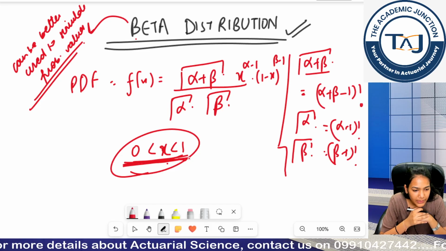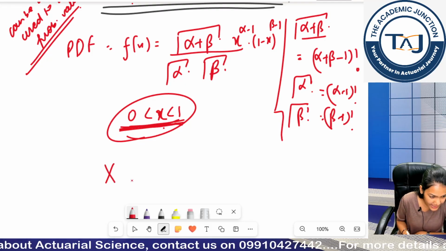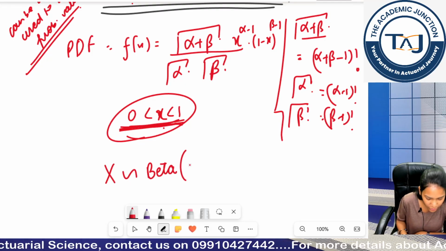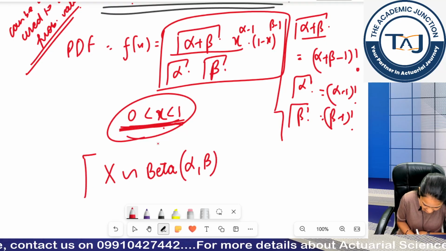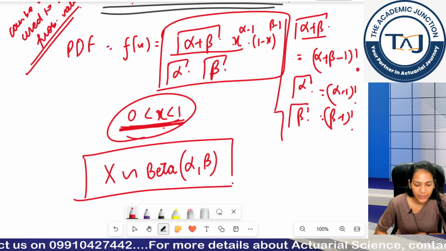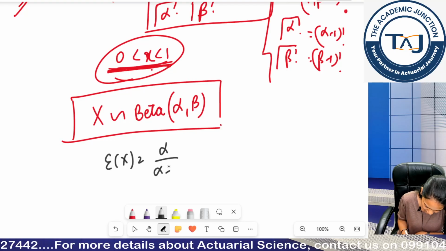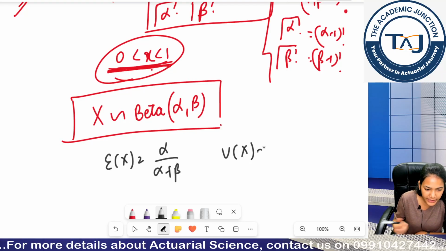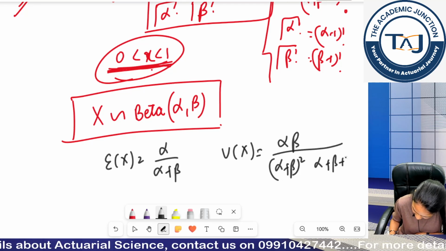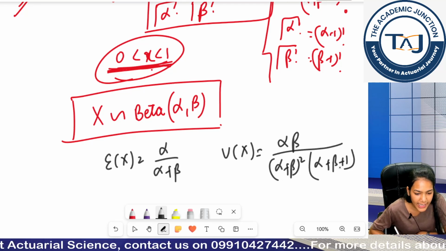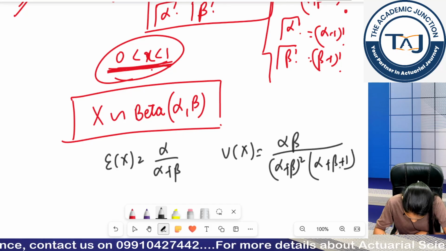Clear? Shall we move forward? So I can write x is a random variable that follows the beta distribution, and what are the two parameters you can see here? Alpha and beta only. So beta(alpha, beta). Now if I talk about its mean and variance, the mean is alpha upon alpha plus beta, and the variance is a little complicated. It is alpha beta upon (alpha plus beta) squared times (alpha plus beta plus 1). You do not have to memorize any of the PDF, variance and expectation until I say that this distribution is very, very, very important. Okay?